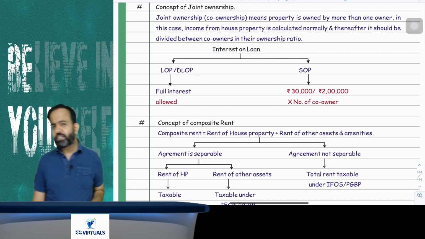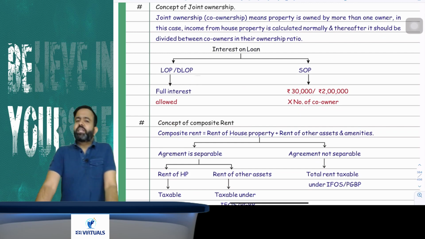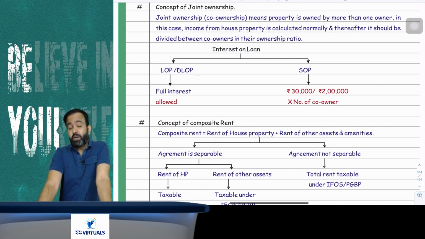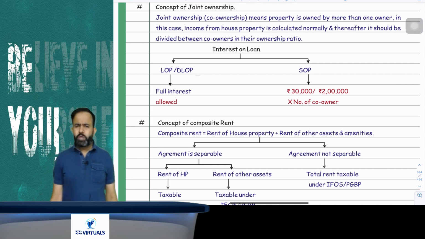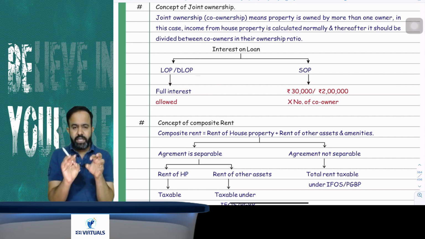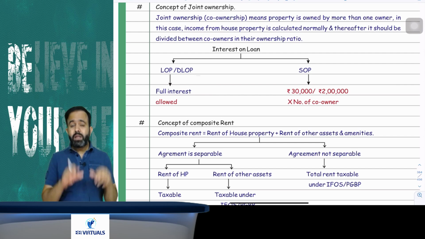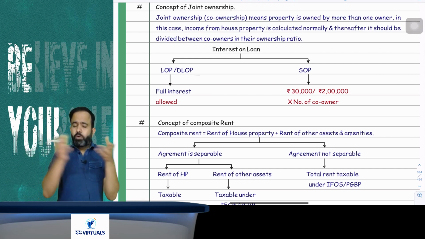Yes. Now all of you, pay attention to how you will calculate the income from house property under the joint ownership concept. What is the meaning of joint ownership or co-ownership? Any house property owned by more than one owner is called co-ownership or joint ownership. So in joint ownership also, always calculate house property income normally, and at the end you have to bifurcate that income between the number of co-owners in their ownership ratio.